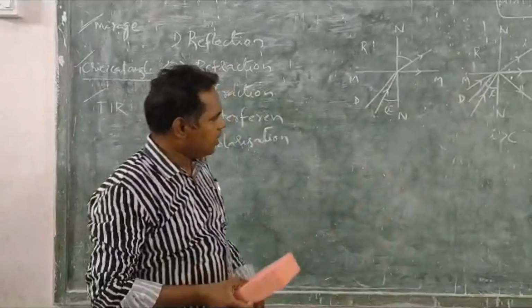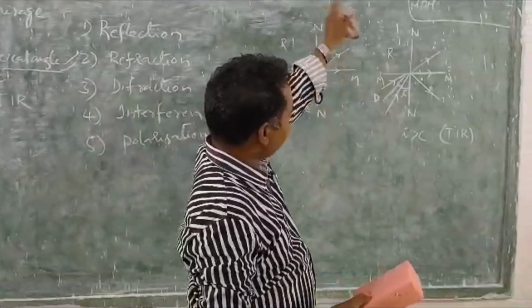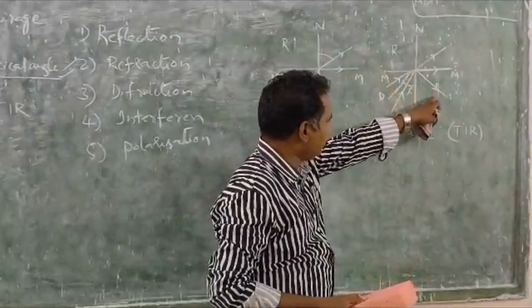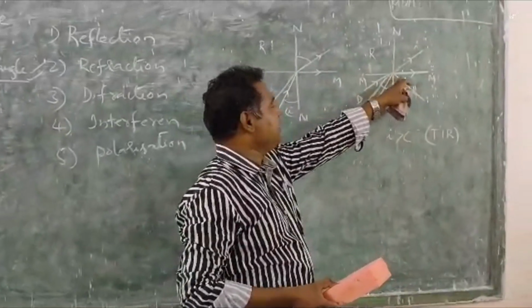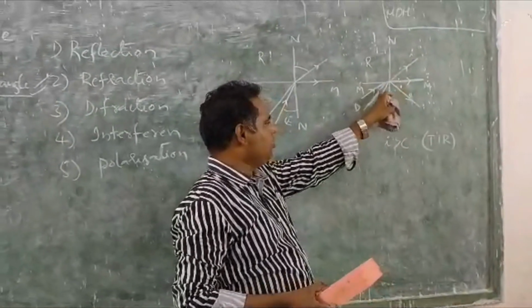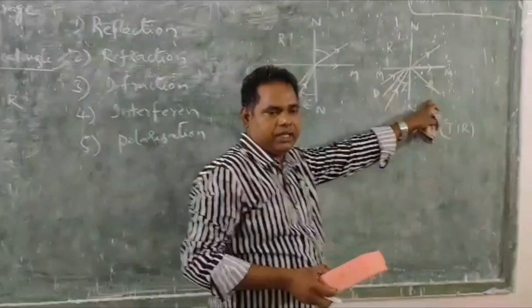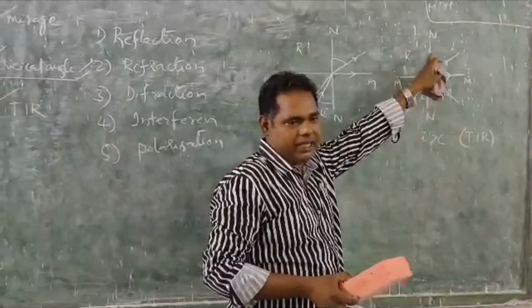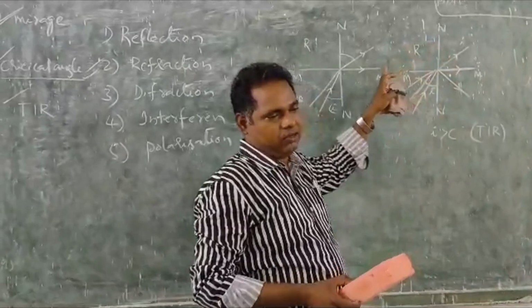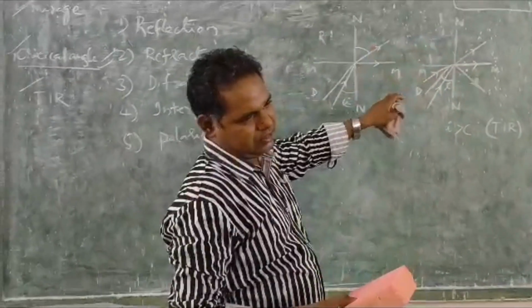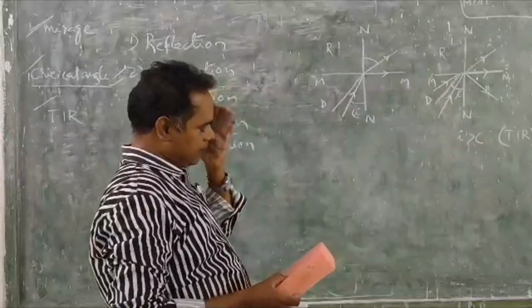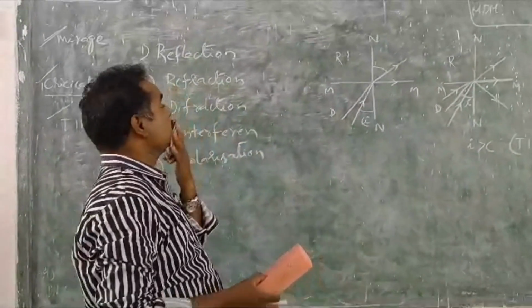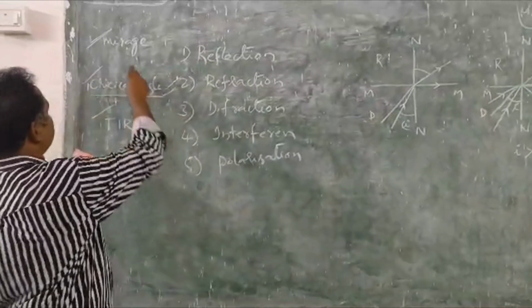The phenomenon of bouncing back of the light ray: when the angle is greater than the critical angle, it goes back to the same medium. It never enters the rarer medium. That is total internal reflection. So now you are coming to the mirage.